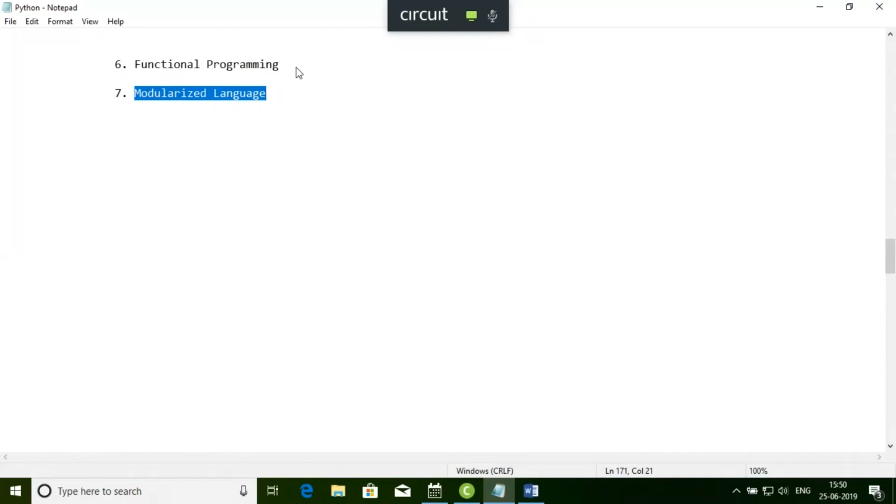It has lots of enriched packages, and each and every module is used in Python. We always use the concept called module, and those enriched modules are used in different domains. So we can say it's a modularized language.